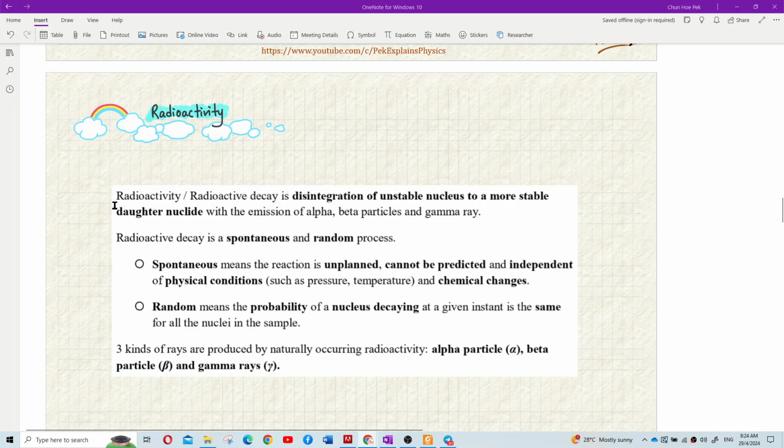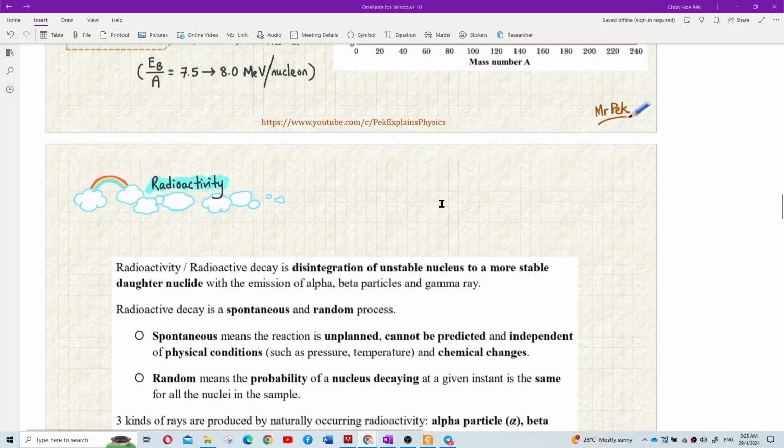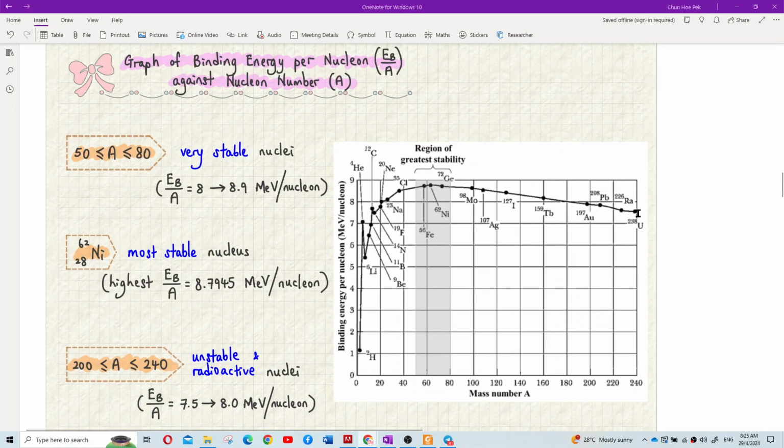So radioactivity, or radioactive decay, is the disintegration, or break off, of an unstable nucleus to become more stable daughter nuclei. An unstable nucleus is normally a big nucleus, a very large nucleus like uranium, with low binding energy per nucleon, so very unstable.